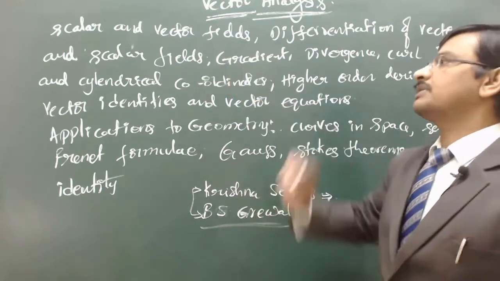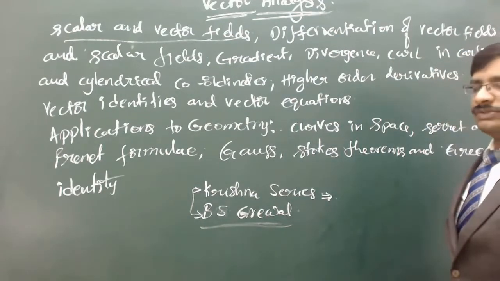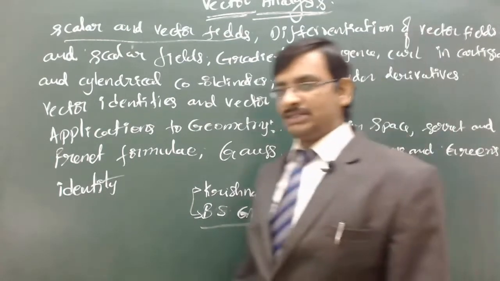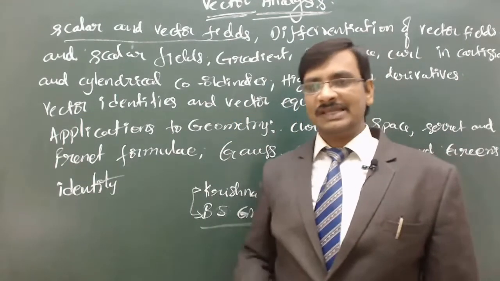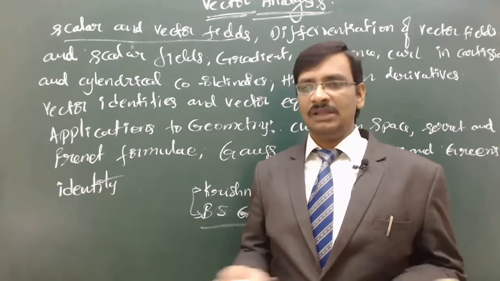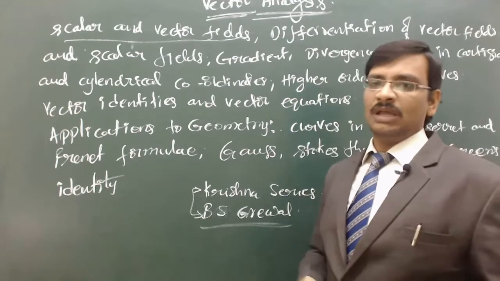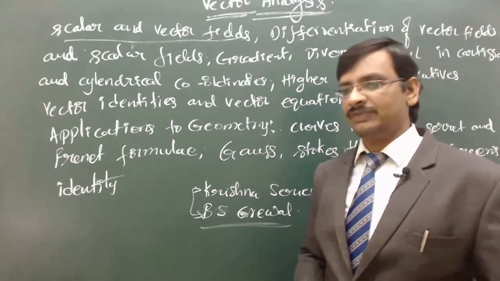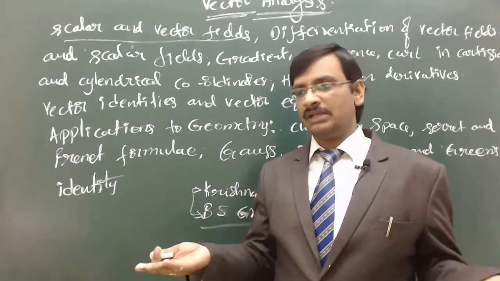Now, when we discuss this topic, we start with scalar and vector fields. First of all, we need to understand what a field is. A field is a physical quantity which has its influence everywhere. Then we say there is a field present over there. A practical example is the gravitational field. The gravitational field is there everywhere on the earth.